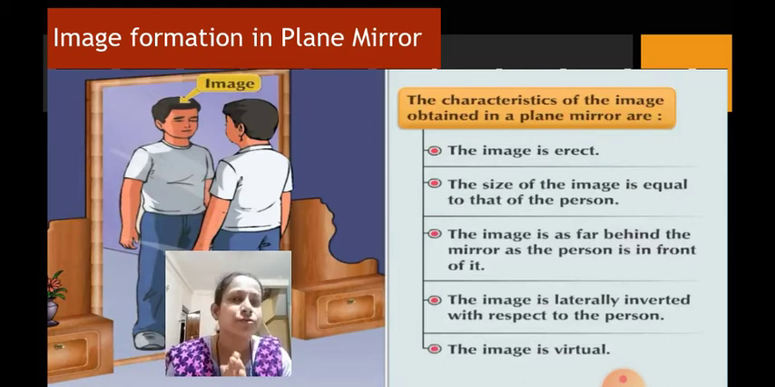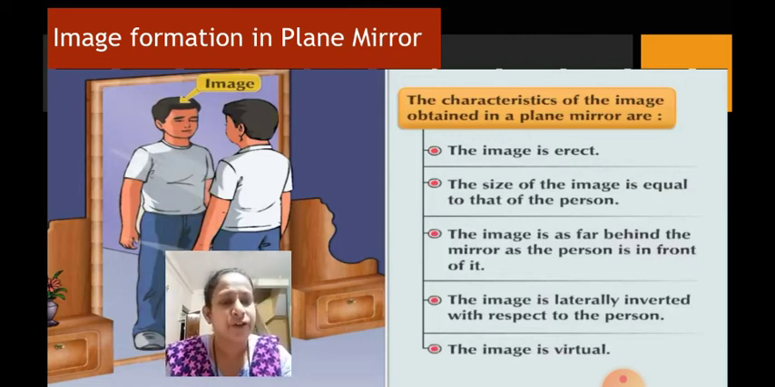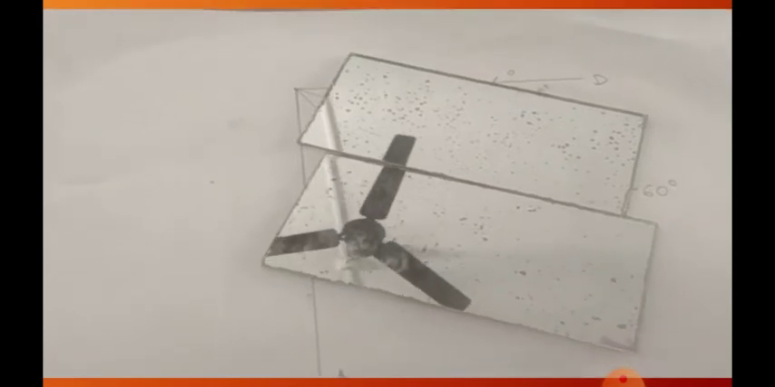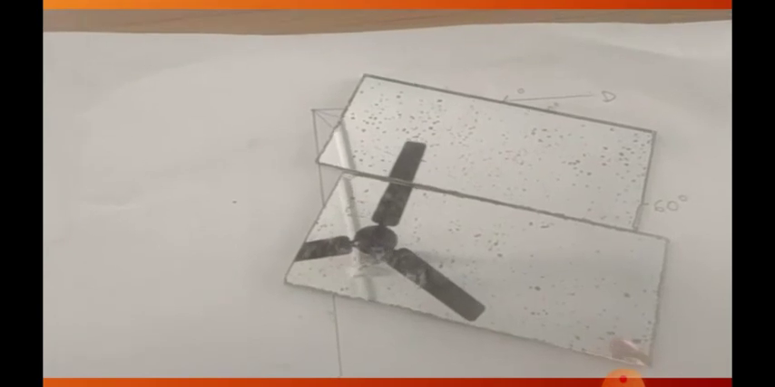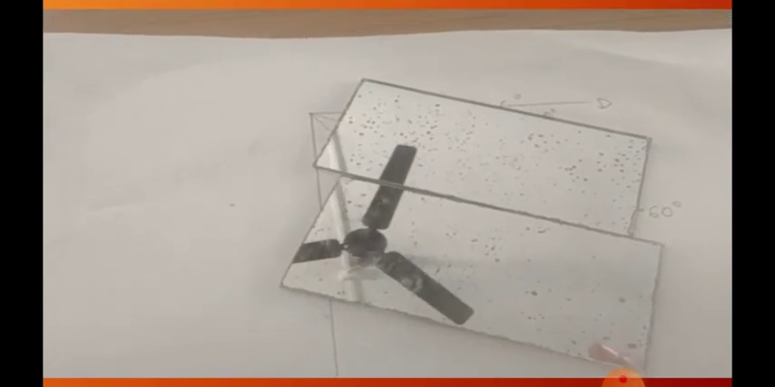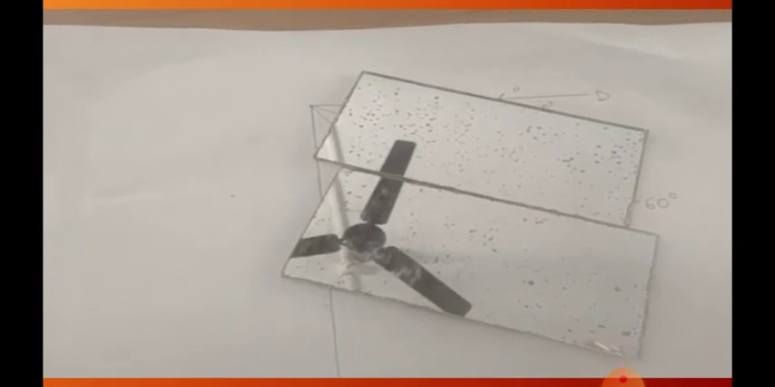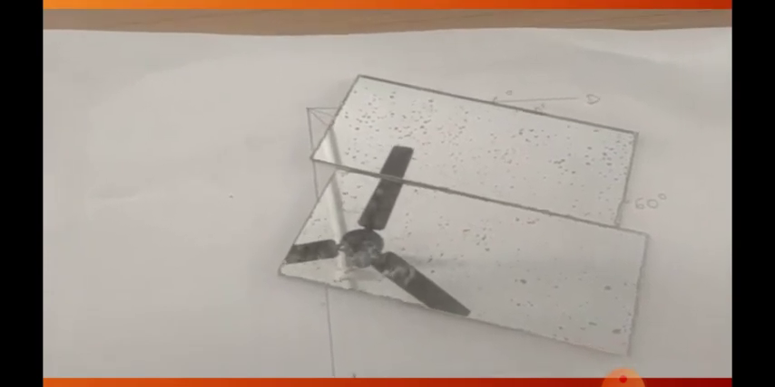Now let us try to do a small activity. I have recorded one video. You just watch that video now. Here are two plane mirrors. Now let us see what happens when two plane mirrors are kept at different angles. How many images are formed when two mirrors are kept at different angles?